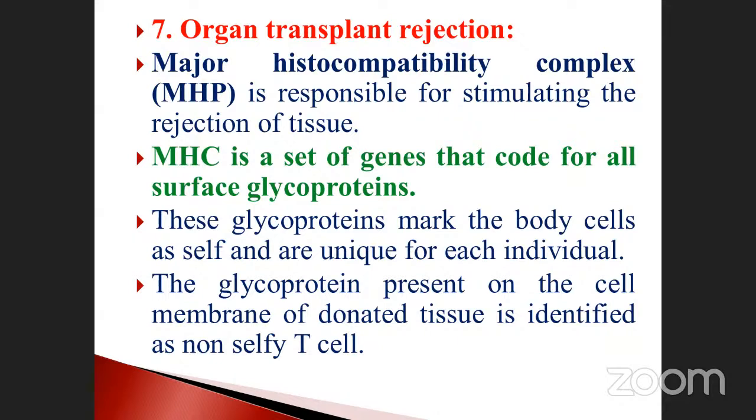See here, the glycoprotein present on the cell membrane of the donated tissue is identified by the non-self T cells. This is also very important, because if both are similar, it is not a problem. Suppose it is not similar, what happened? The body will not accept it. It is completely rejected. That condition is called organ transplant rejection.